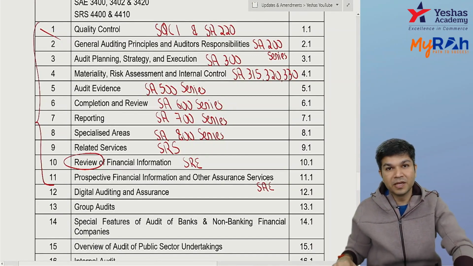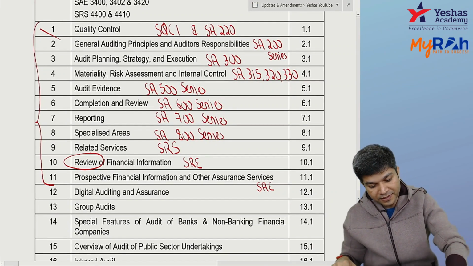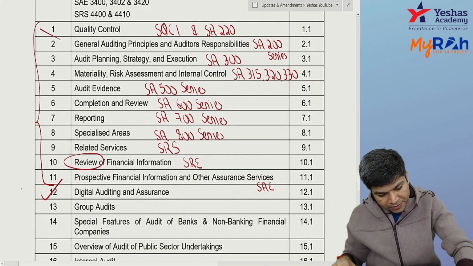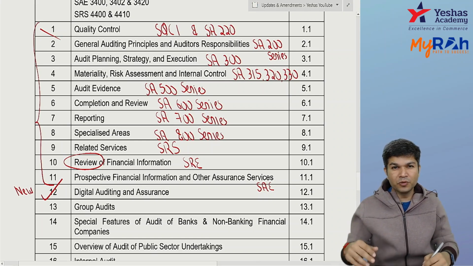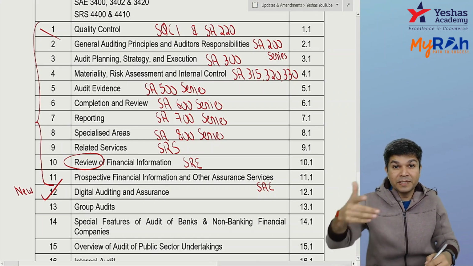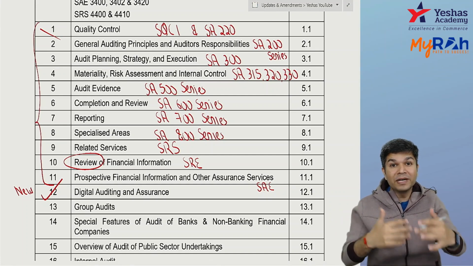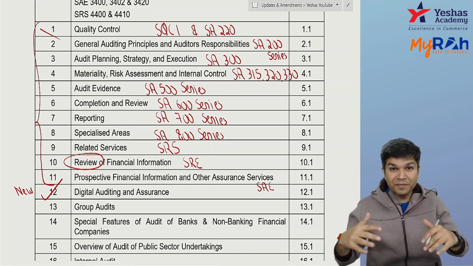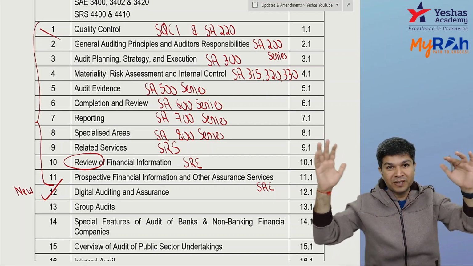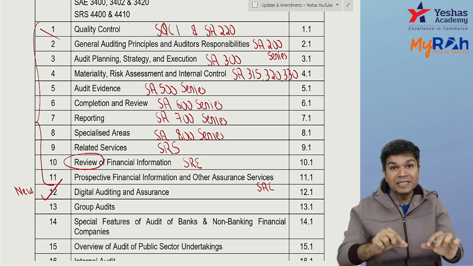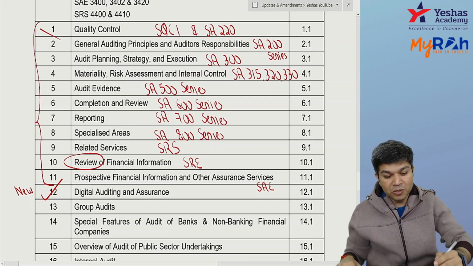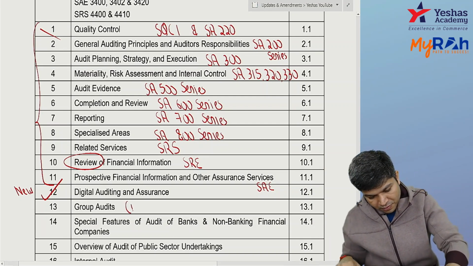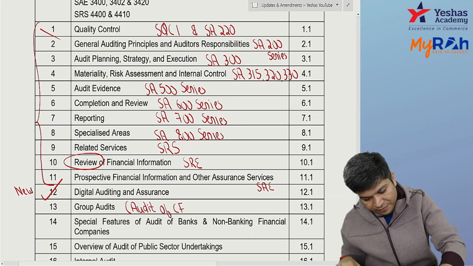After that, chapter 12 is newly added: digital auditing and assurance. I told you earlier we had automated environment, it's replaced with this. This is a more in-depth chapter, more technology oriented. Automated environment was very basic, this is more detailed. Group audit is nothing but audit of CFS.